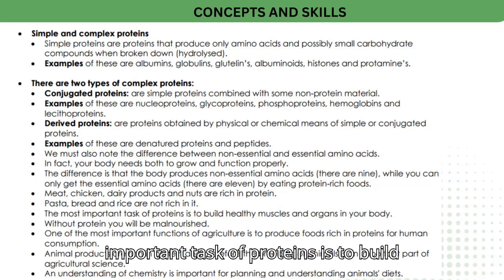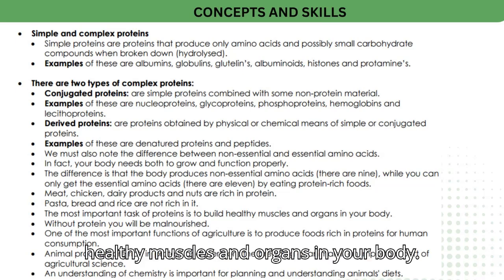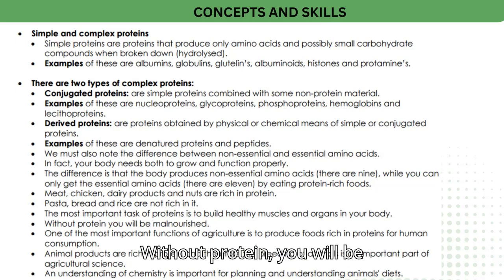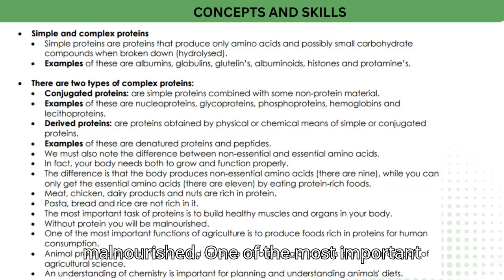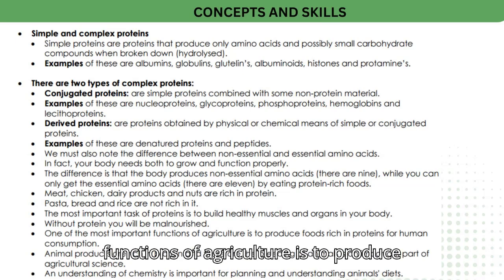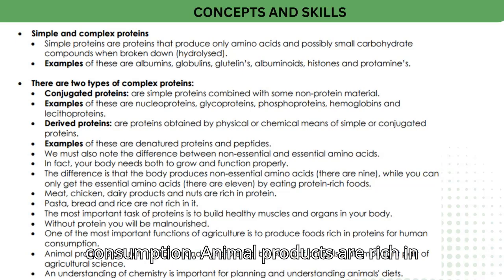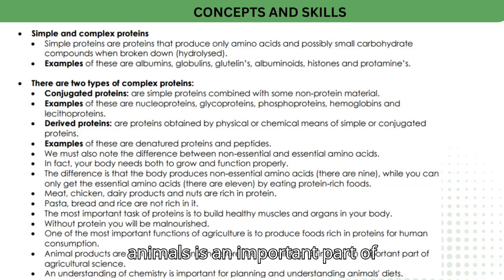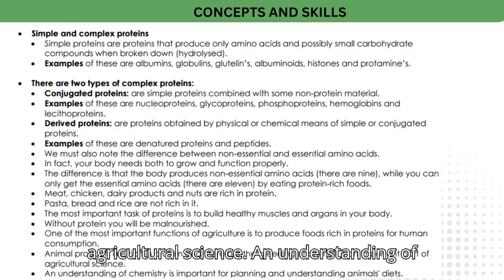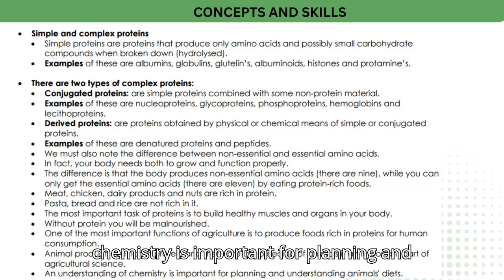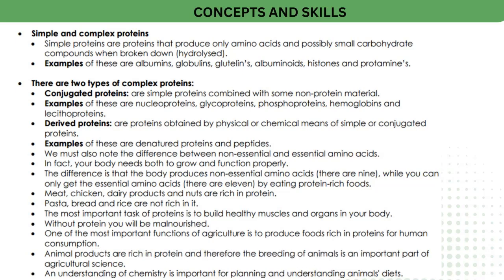The most important task of proteins is to build healthy muscles and organs in your body. Without protein you will be malnourished. One of the most important functions of agriculture is to produce foods rich in proteins for human consumption. Animal products are rich in protein and therefore the breeding of animals is an important part of agricultural science. An understanding of chemistry is important for planning and understanding animals' diets.